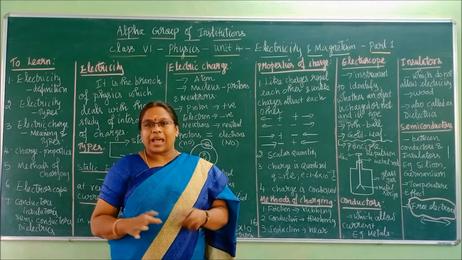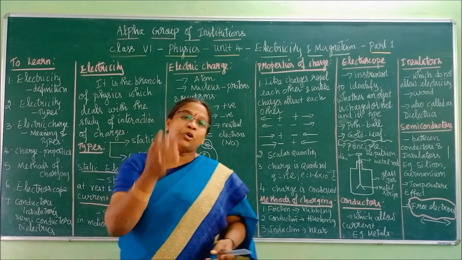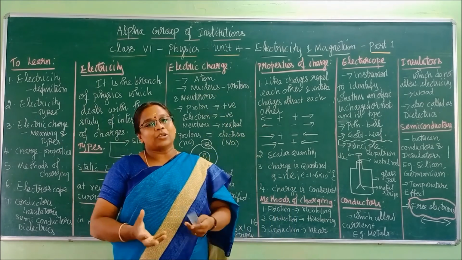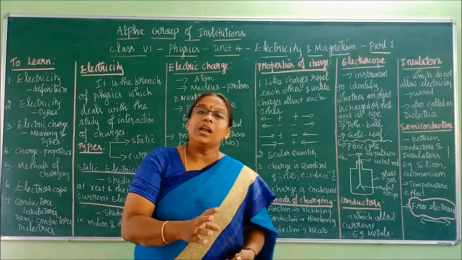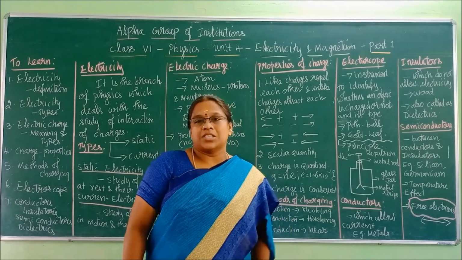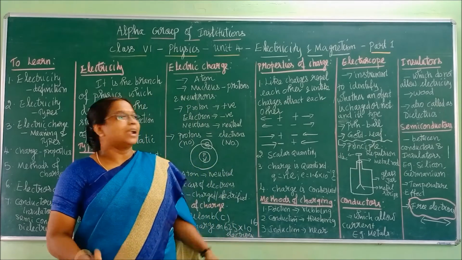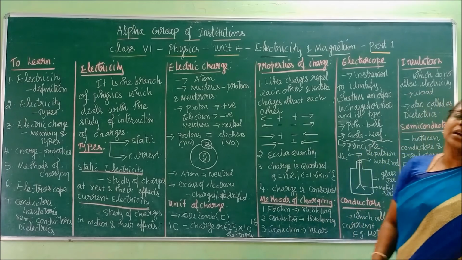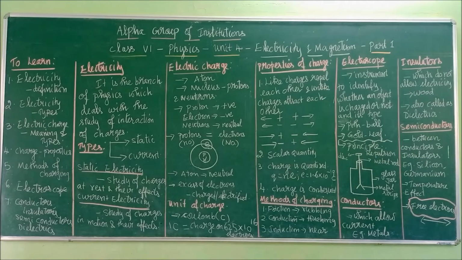We can make it. When you come to school, we will tell you how to make it. Using that electroscope, we can identify whether an object is charged or not, and if it is charged, what type of charge it is. What is that instrument called? Electroscope, E-L-E-C-T-R-O-S-C-O-P-E.